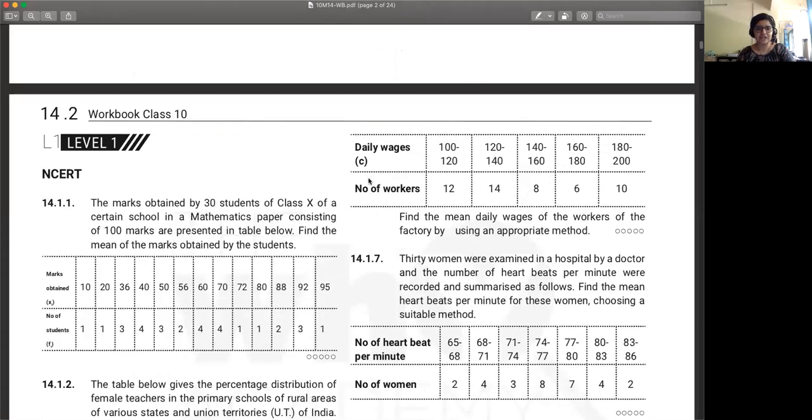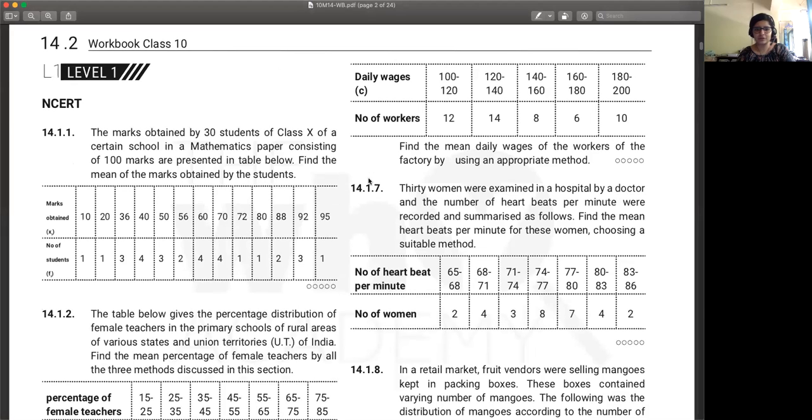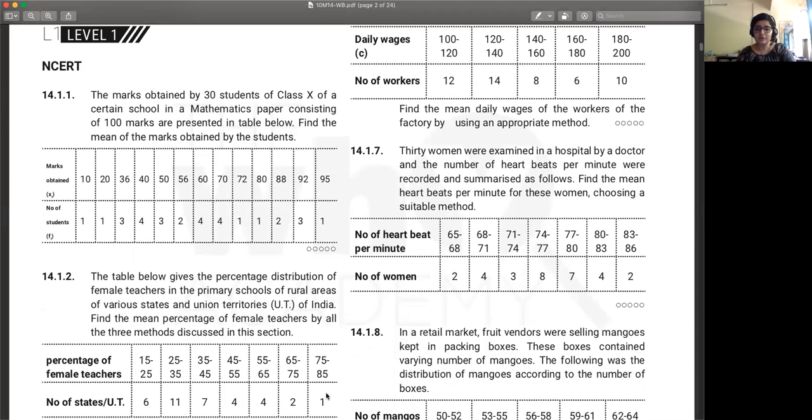Yes, so let's start with a problem on mean. So what all problems did you guys do last time? Did you start with the workbook? No, ma'am. No? Okay. Awesome. So you just did some solved examples from the how to solve section.